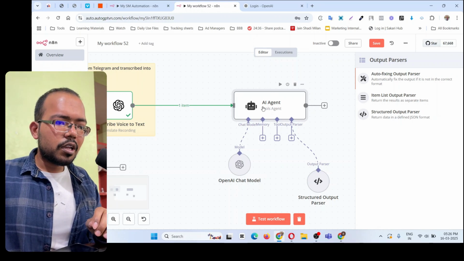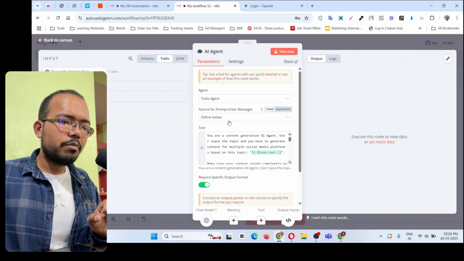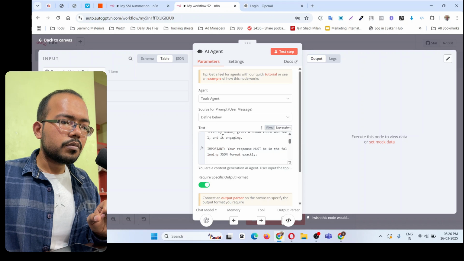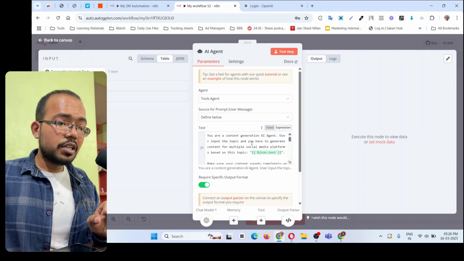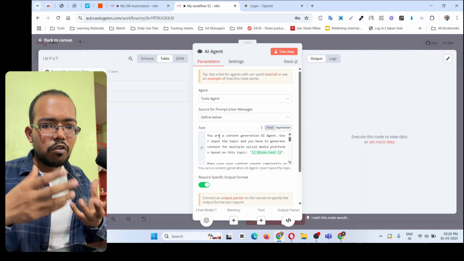So first thing, click on this AI agent. Here, choose tools agent. Inside the agent, source, define below. Because it gives you two options, you have to choose define below. In this thing, basically this is the main thing. So here you have to give a detailed prompt, what you want it to do.